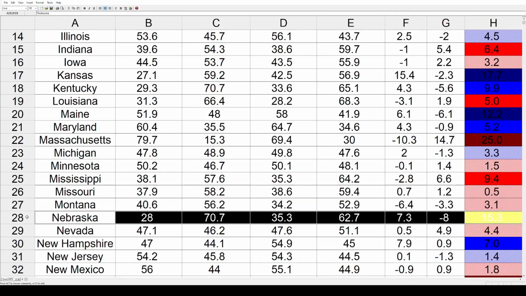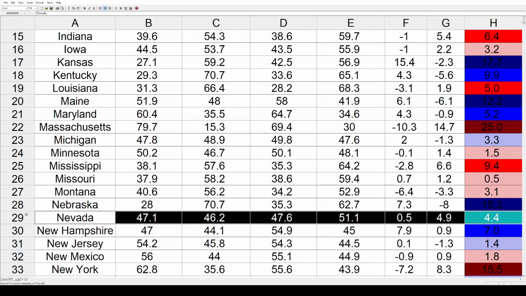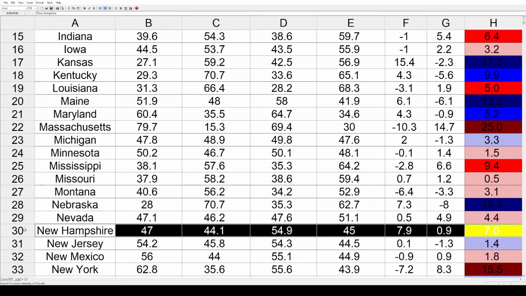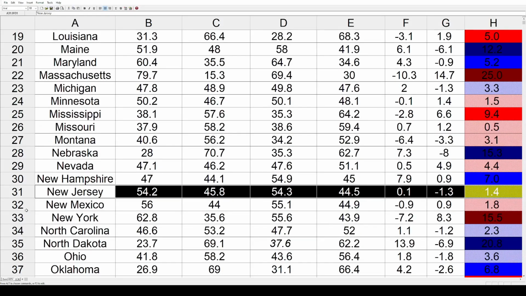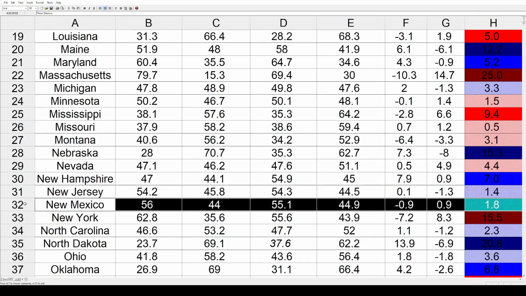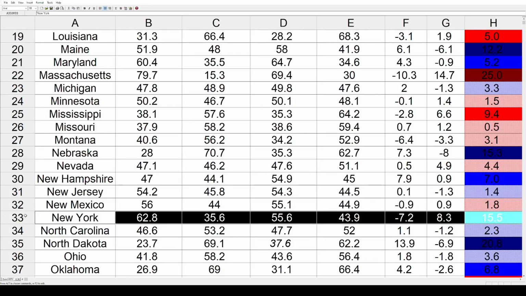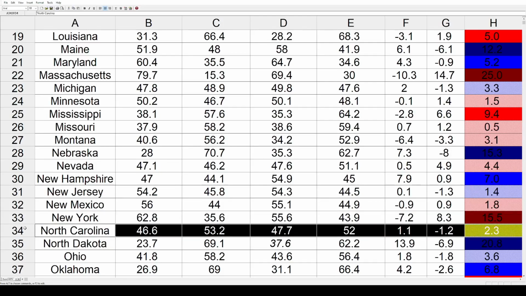Nebraska, back toward the Democrats by 15.3%. Nevada, 4.4% back toward the Republicans. New Hampshire, 7% toward the Democrats. New Jersey had a minimal shift toward the Democrats by 1.4%. New Mexico got a shade redder by 1.8%. New York had a decent swing toward the right by 15.5%. North Carolina, a little bit of a blue shift there by 2.3%.